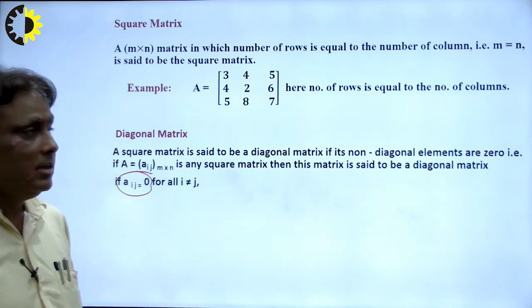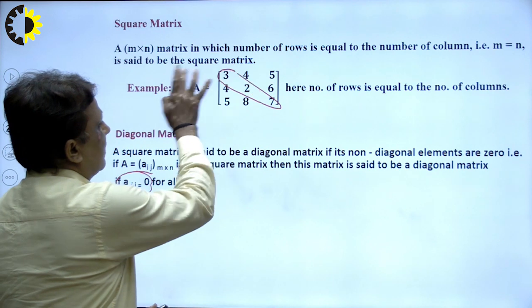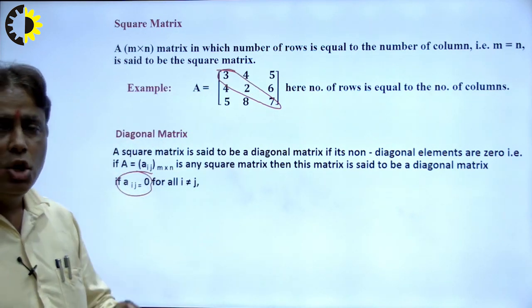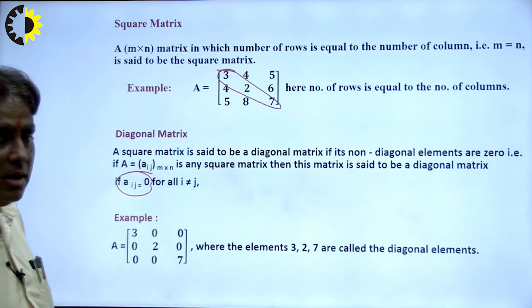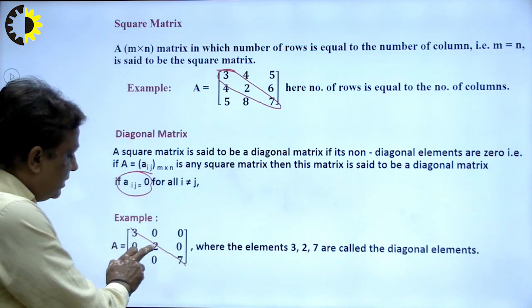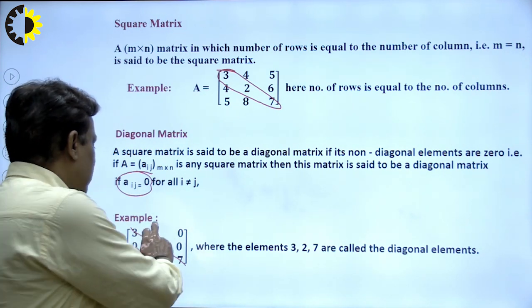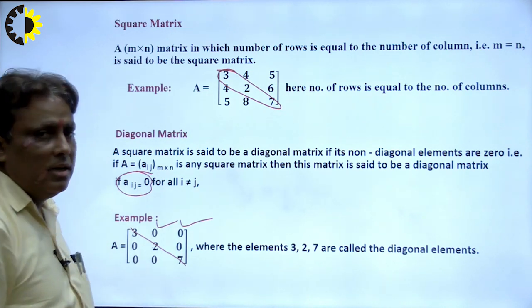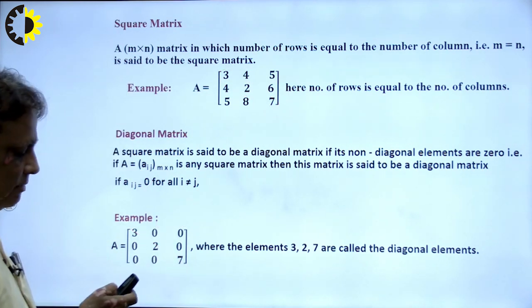Students keep in mind, right, 3 to 7 is the diagonal element and the remaining are non-diagonal elements. So in this way we find the example here, right. Suppose the diagonal elements are A11, A22 and A33, and the remaining non-diagonal elements are 0. So such type of matrix is known as a diagonal matrix.